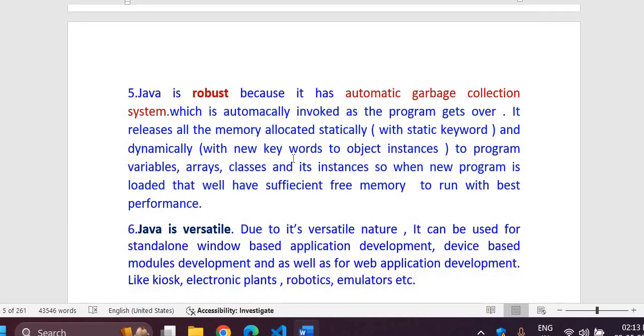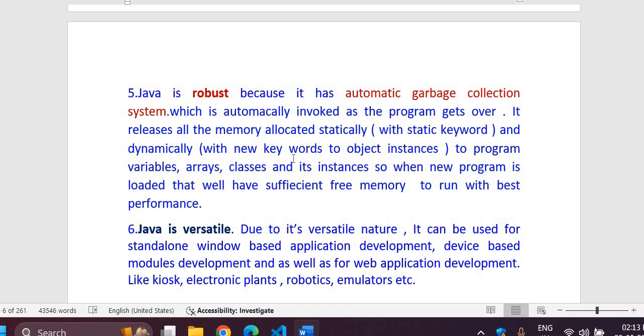Then, Java is robust. We have already discussed the automatic garbage collection system, because robust means that all the time, whatever allocation is being done, everything will be freed up, and Java programs will run at their highest speed, because all the allocated memory will be released. If anything has been allocated to earlier programs, that will be freed up as the programs get over.